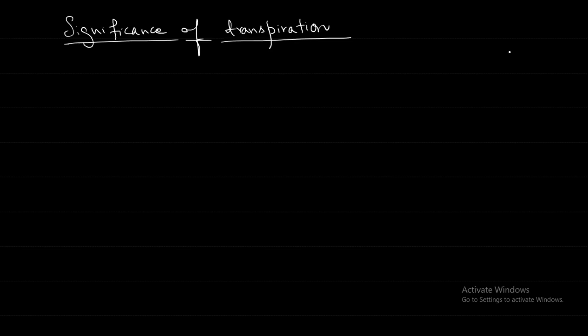You see, transpiration is useful and also it is harmful, both things. So why is it like that? When transpiration takes place, the water that is there in the leaf is coming out in the form of water vapor.